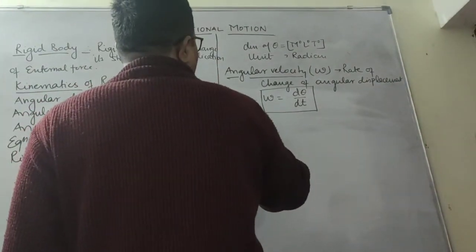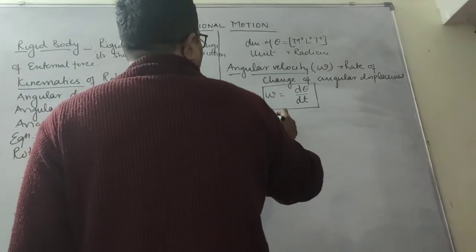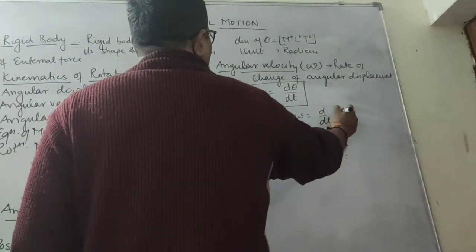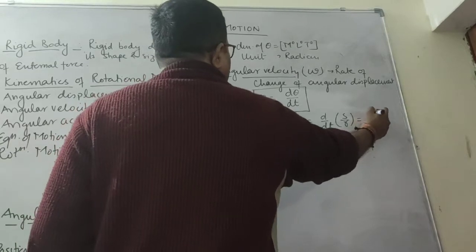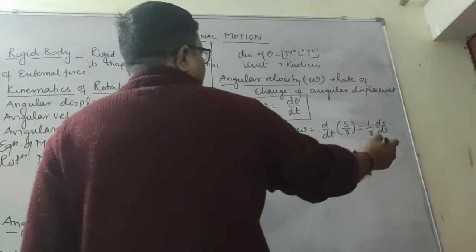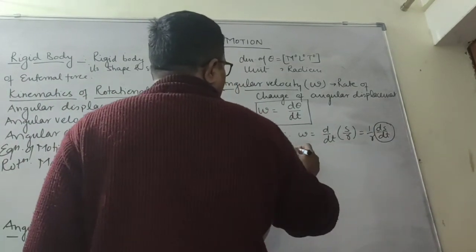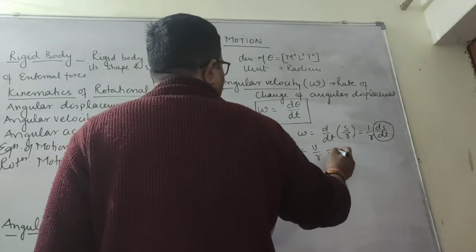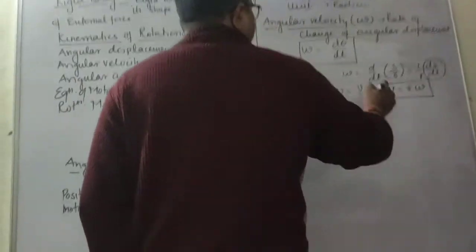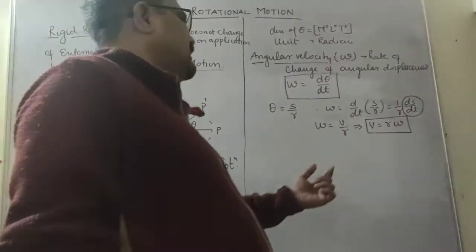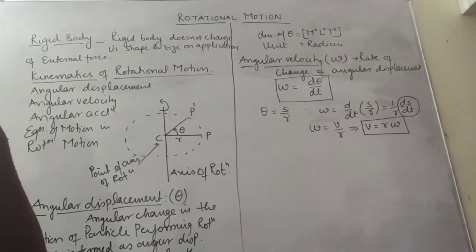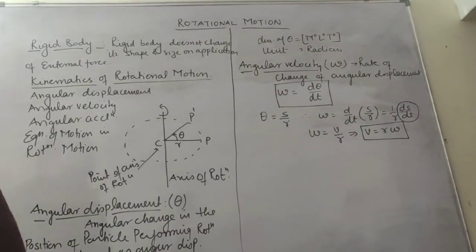Now you have already derived the relation theta is equals to S by R. Therefore omega is equals to d by dt of S by R, which means 1 by R ds by dt, because R is fixed, and this ds by dt is known as V. So omega is equals to V by R, which implies that V is equals to R omega. This I have discussed in circular motion. So again here you can see linear motion is equals to R times angular or rotational motion. So this is the relation between linear motion as well as rotational motion or angular motion.